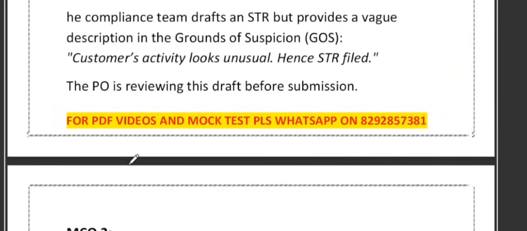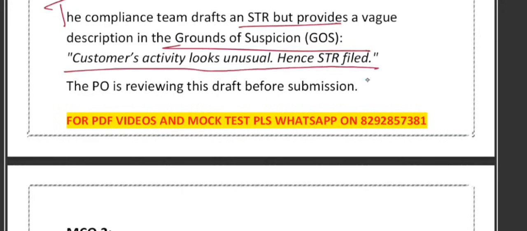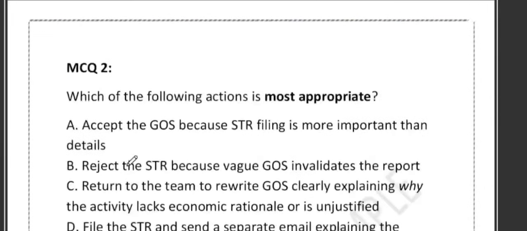Now the second question of the same case study. The compliance team drafts an STR but provides a vague description in the ground of suspicion, that customer activity looks unusual, hence STR filed. The PO is reviewing this draft before submission. Which of the following actions is most appropriate? This is quite vague and incomplete. The principal officer must review this before submission.